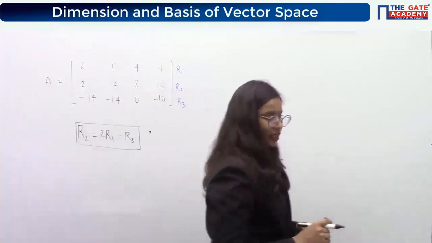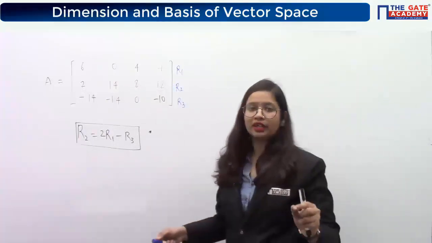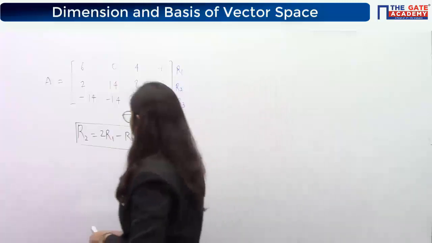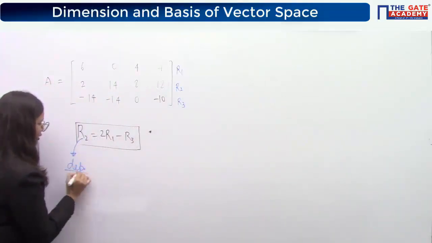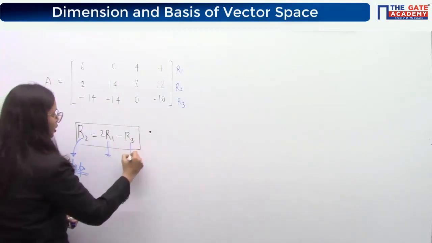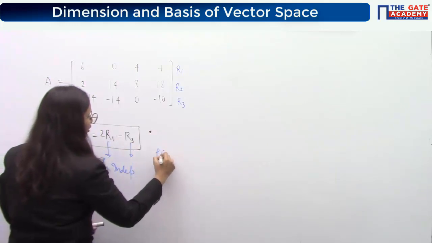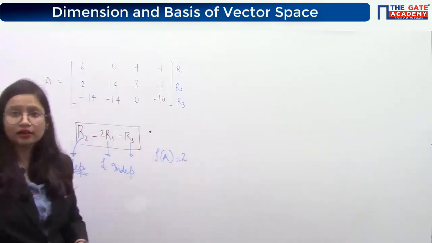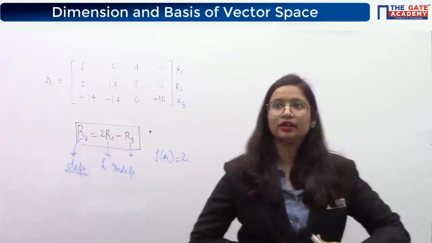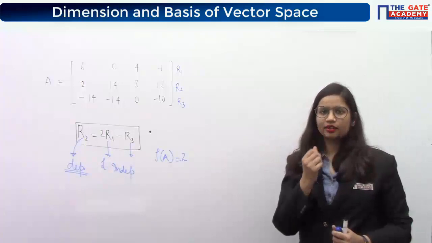Are you able to see the relationship? This relationship is true. Now, according to this relationship, how many rows are dependent? So, you can see that only this row is dependent. Only this row is dependent. These two are linearly independent. So, what will be the rank? Rank is directly equal to 2, because R1 and R3 are independent. Yes or no? So, in this way, you will simply find out the rank.